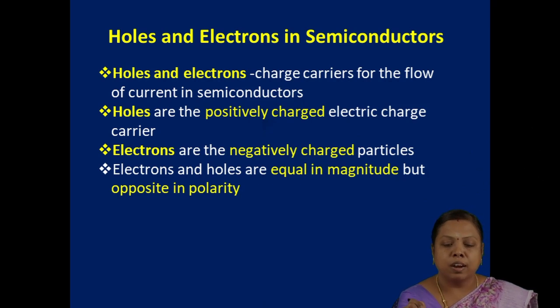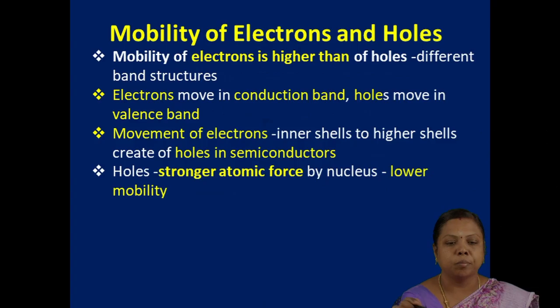Electrons are negatively charged particles. Holes and electrons are equal in magnitude but opposite in polarity. Let us see the mobility of electrons and holes, which has the maximum mobility. Electrons have the maximum mobility compared to the positively charged holes. Why? For the positively charged holes, the strong atomic force of the nucleus retards the free movement of the holes.